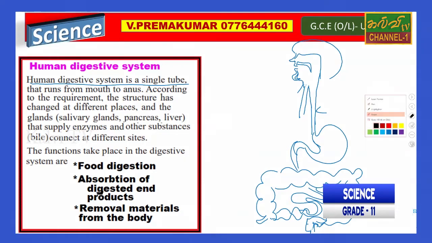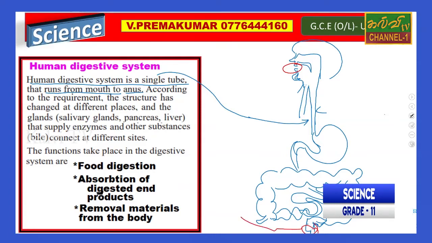After that, we call it a single tube that runs from the mouth to the anus, right? This is the anus and this is the mouth. So they said it runs from mouth to anus.